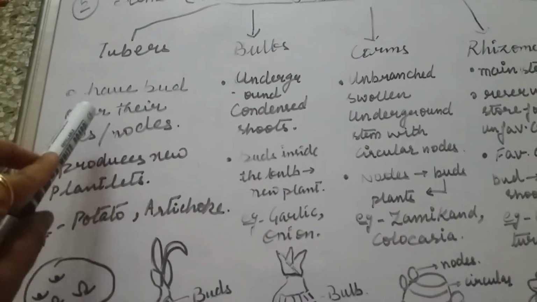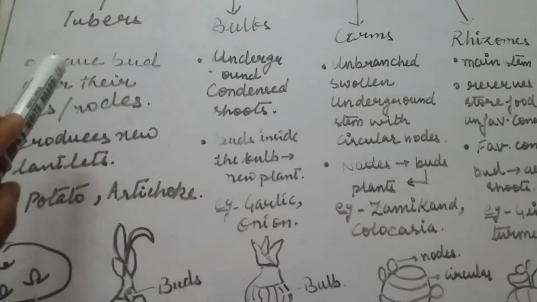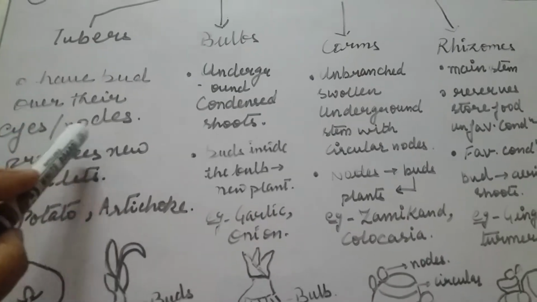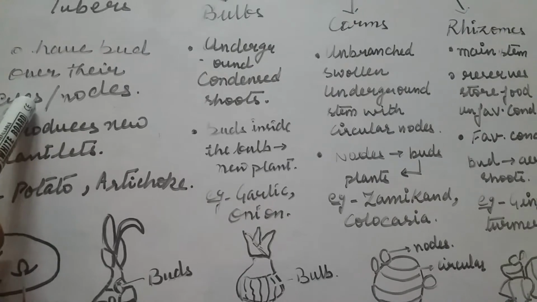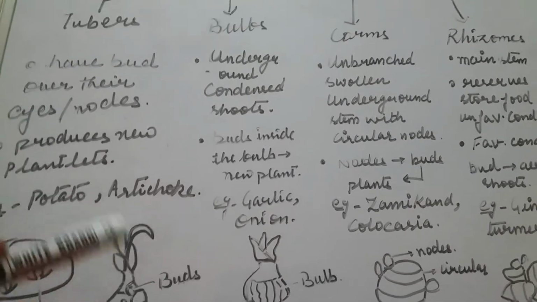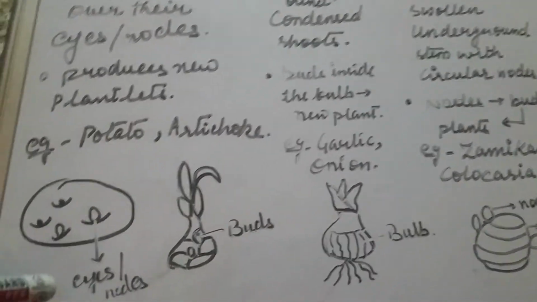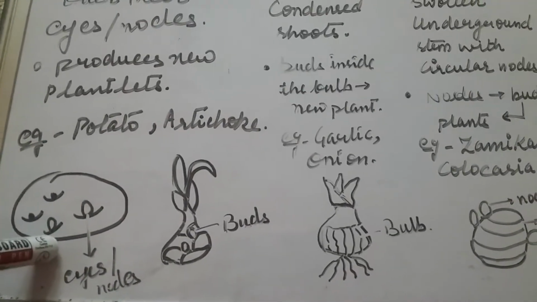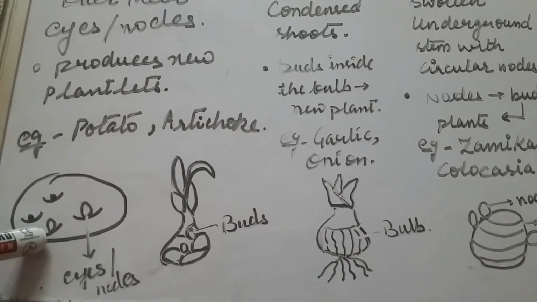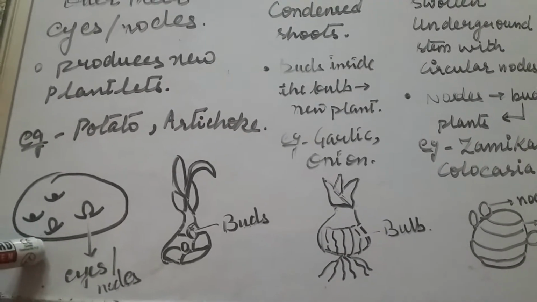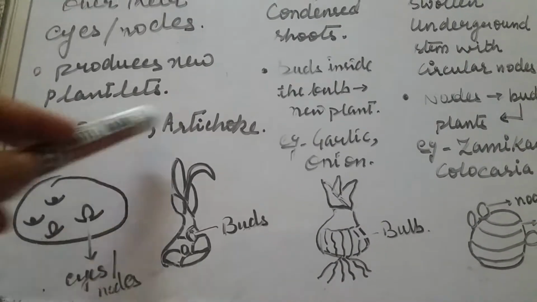In case of tubers, buds are formed from their nodes, or we can say these are the eyes. From these eyes, a plantlet is produced, which leads to the formation of a new plant when that tuber or that eye is incorporated into the soil. These are the adventitious buds that are formed on the tuber, as in potato and artichoke.